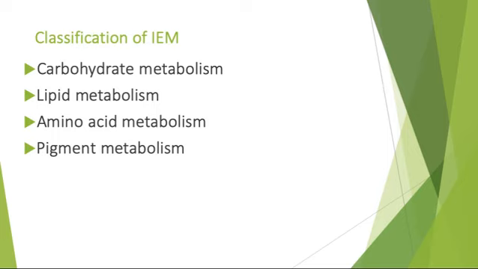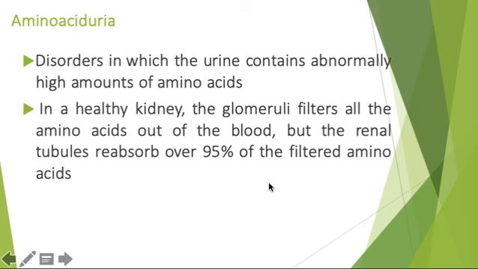Today we'll go on to the inborn errors of amino acid metabolism, or as we also call them, amino acidurias. Amino acidurias are disorders in which the urine contains abnormally high amounts of amino acids that are excreted in the urine. In a healthy kidney, the glomerulus filters all the amino acids of the blood, but the renal tubules reabsorb over 95% of the filtered amino acids.